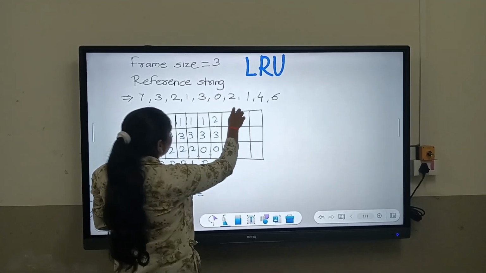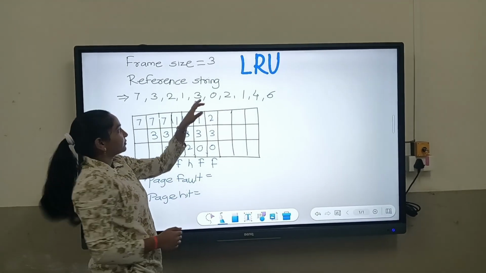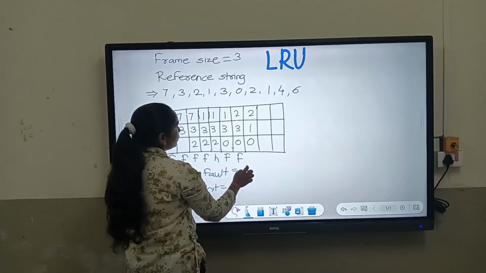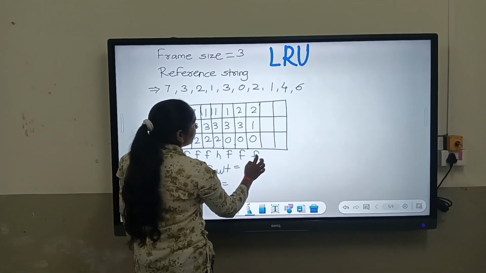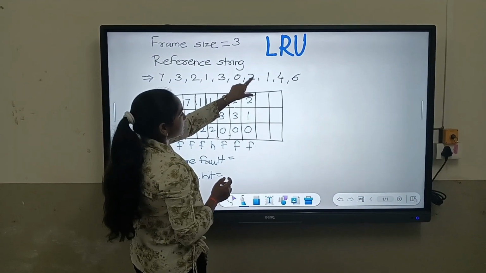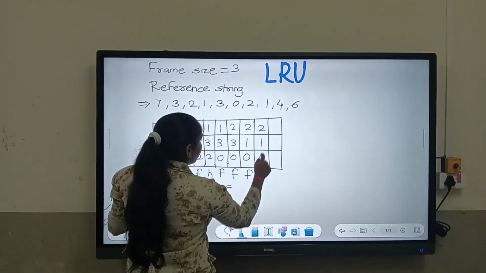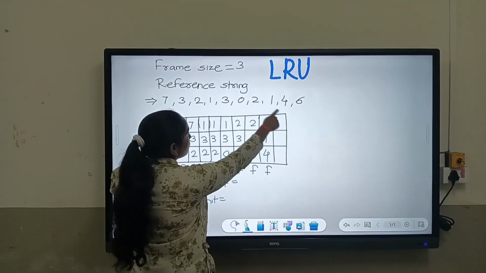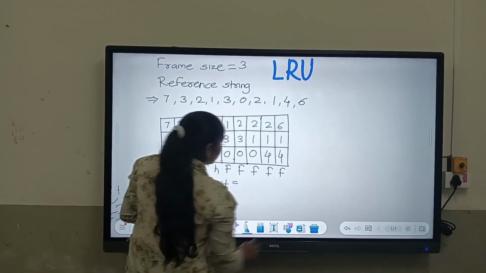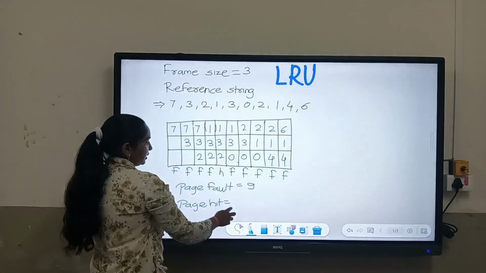Then we have to put 1. So which page should be replaced now? It is 3. We will replace 3 and put 2 and 0 as before, and it is also a page fault. Now for 4 we have to replace 0 because 1 and 2 are most recently used. Then we will replace 0 and put 2 and 1 as before. And for 6 we have to replace 2, giving 6, 1, 4. It is also a page fault. The number of page faults here is 9 and the number of page hits is 1.